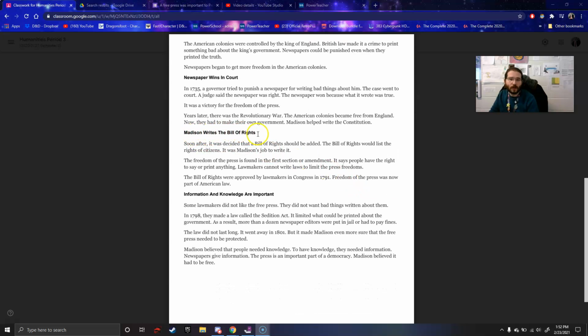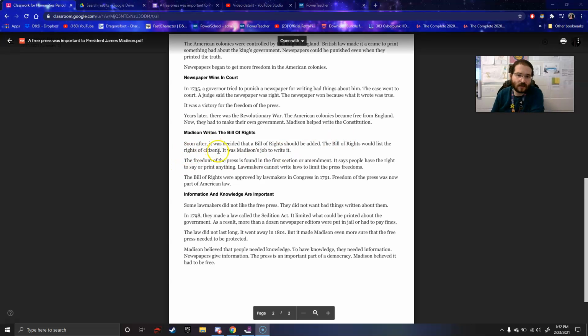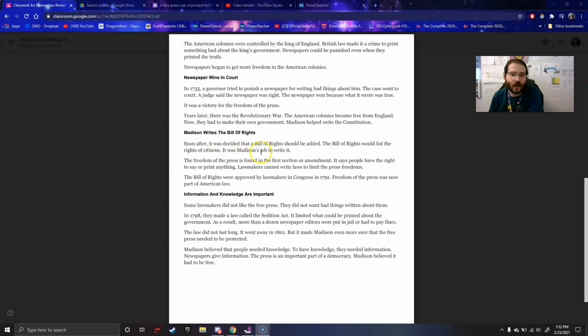Madison writes the Bill of Rights. Soon after, it was decided that a Bill of Rights should be added. The Bill of Rights would list the rights of citizens. It was Madison's job to write it. The freedom of the press is found in the first section or amendment.